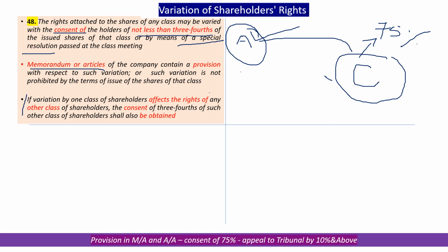Any variation, directly or indirectly, even when provided by the memorandum or articles, needs a special resolution with 75% consent of votes cast, from the group directly affected and from other groups of shareholders who may be remotely affected. They also should consent to make the change valid.